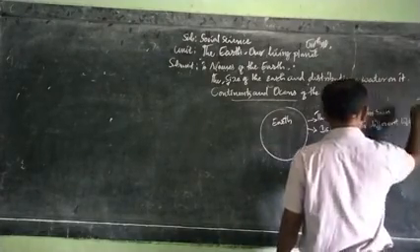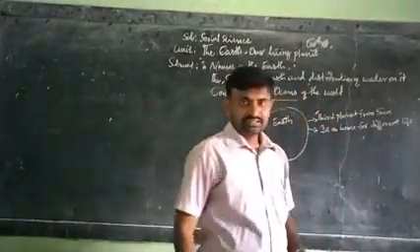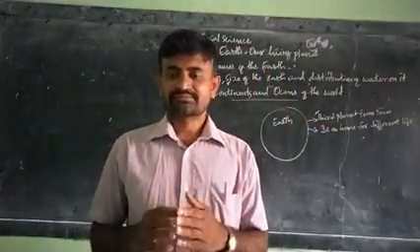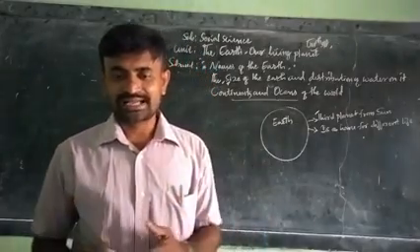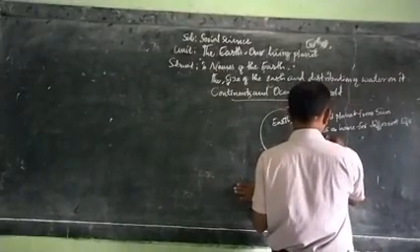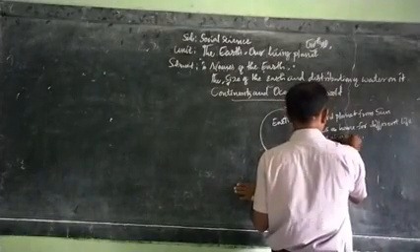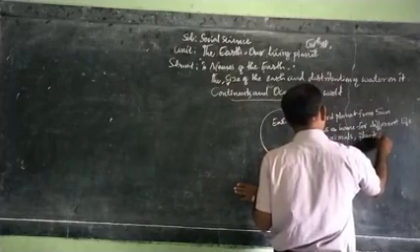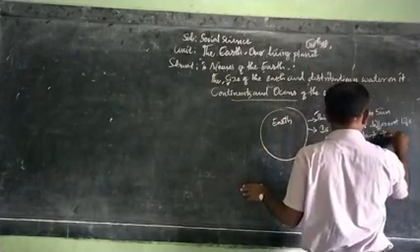This is especially the home for animals, plants and human beings.